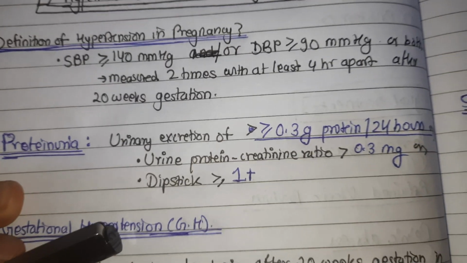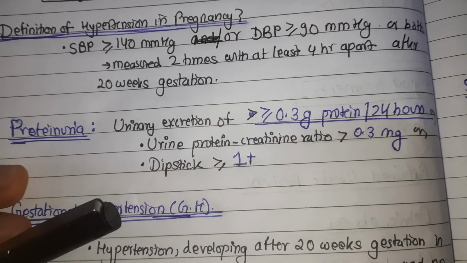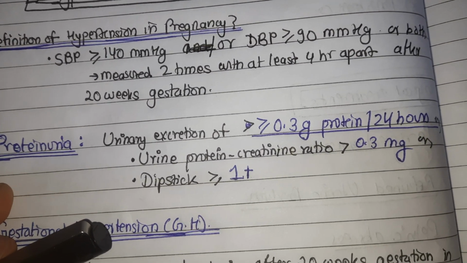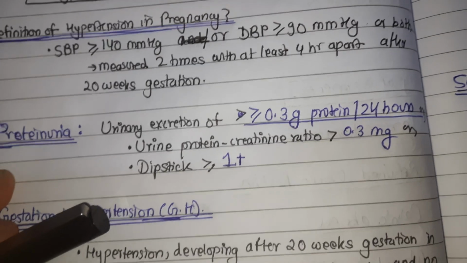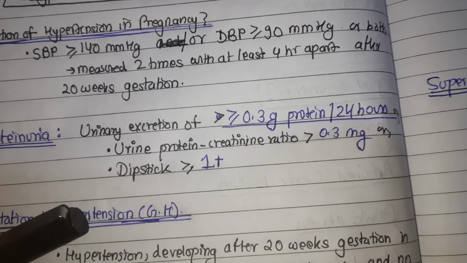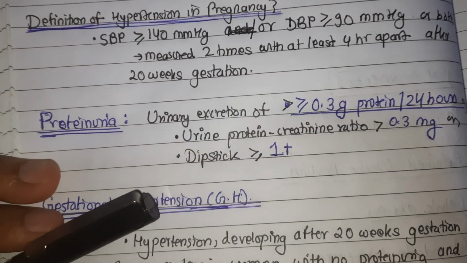And what is proteinuria? The urinary excretion of more than or equal to 0.3 gram protein in 24 hours, or urine protein creatinine ratio of more than 0.3 milligram, or dipstick more than or equal to 1 plus is known as proteinuria.